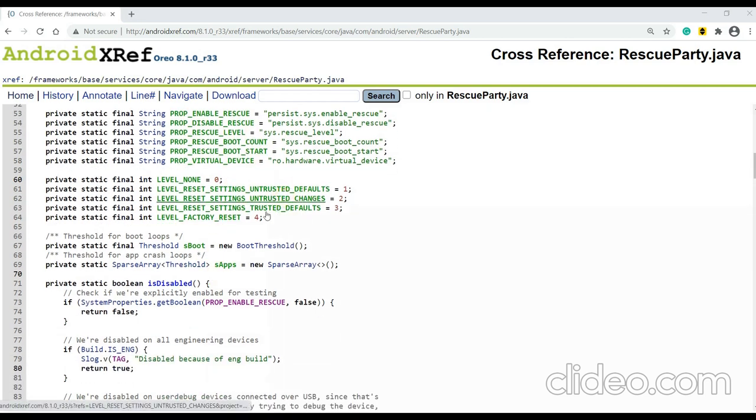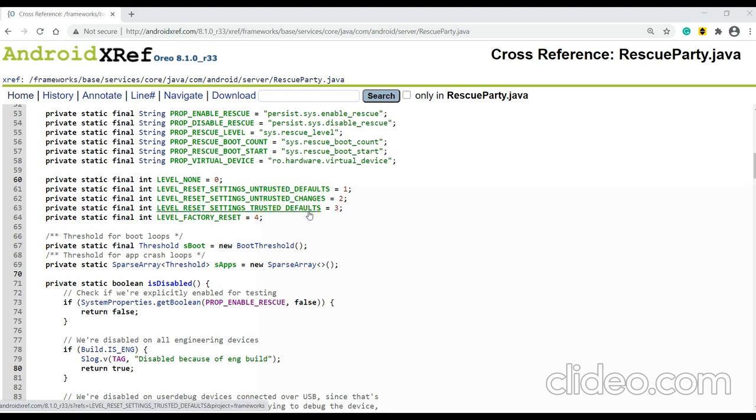And I had told you, it will escalate through a series of levels. These are the different levels. Level none has a value of 0, and level 1 is level reset settings untrusted defaults, so all the untrusted default settings will be reset in level 1. At the next higher level, when it escalates, it will reset settings untrusted changes.